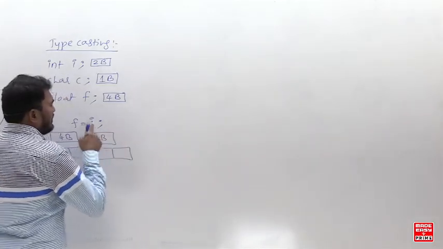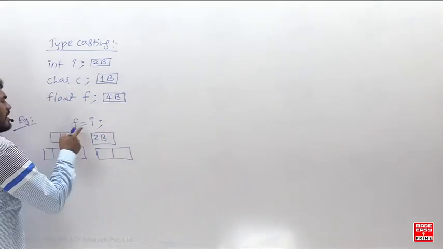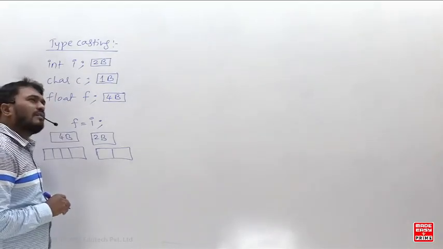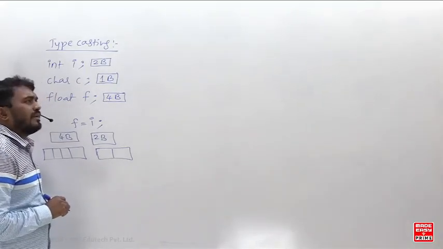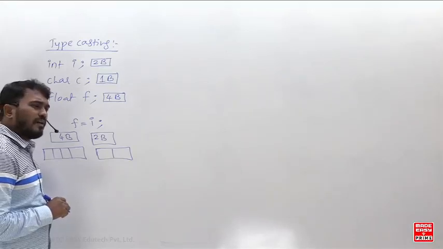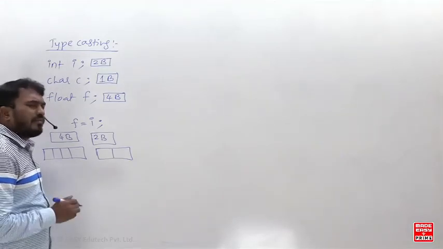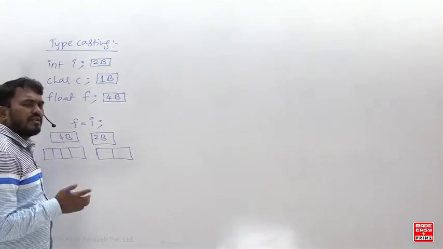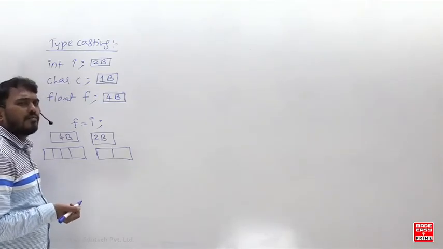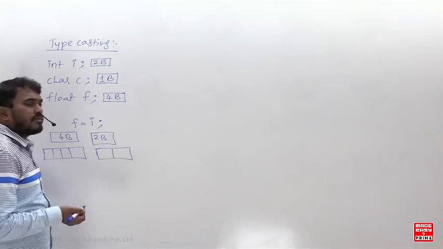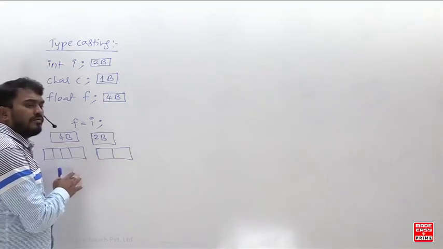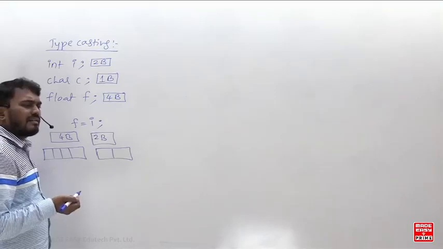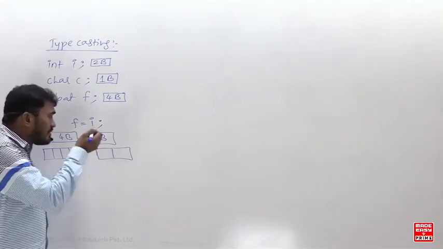But remember, when you are performing this, the compiler is not giving any error. The compiler is not giving an error, but from inside it thinks: you are trying to assign an integer to a float variable. Integer is a different data type, float is a different data type. Why are you doing this nonsense work? Logically there is no problem, because 2 bytes of data you are trying to copy into 4 bytes. But the rule is clearly saying, don't do that. But still you are doing this.